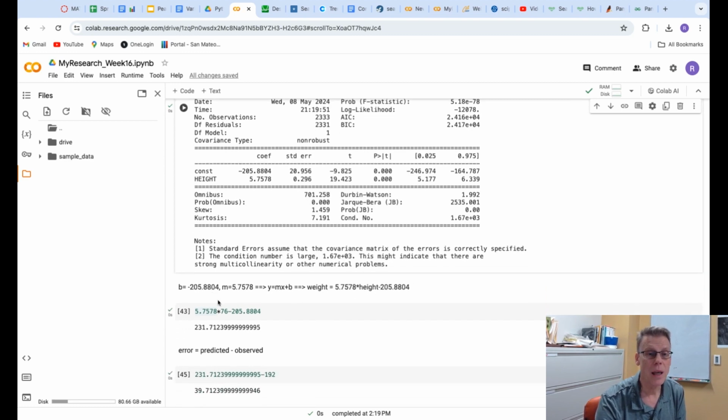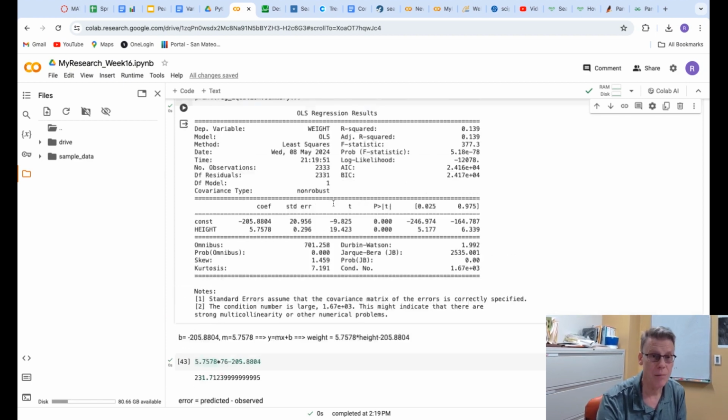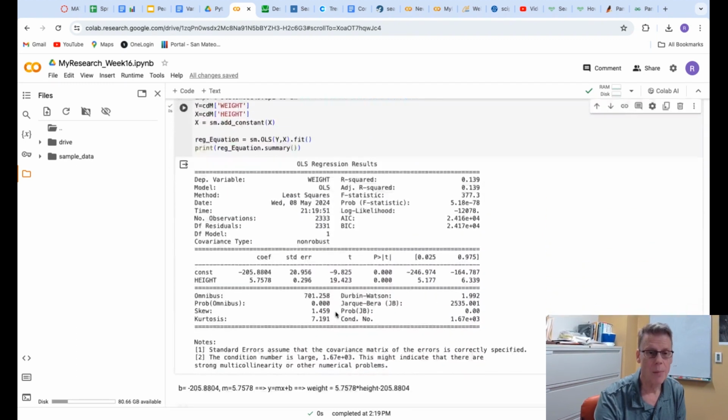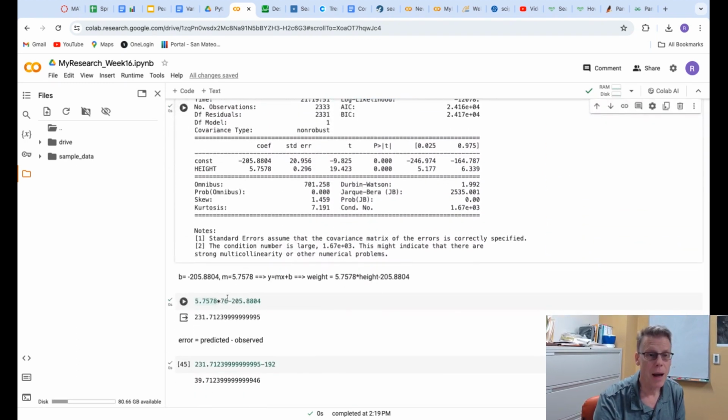So when I plug in my particular height, 76 inches, what it tells me is that I'm predicted by this model, based on my height, to have a weight of 230, almost 232 pounds.